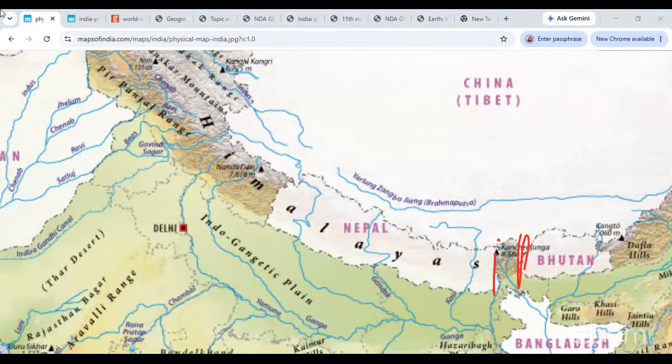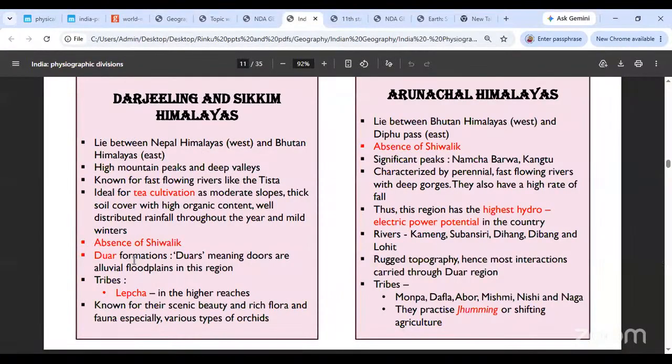Now this entire Himalayas is characterized by very high mountain peaks and very deep valleys. The rivers are very fast flowing because they run along very steep slopes, like the Tista, and this area is very famous for tea cultivation. Because you have moderate slopes over here, a very thick soil cover, usually, unlike tableland slopes which are not that thick, and high organic content because there are enough trees. So there will be enough humus content in the soil also. And a well-distributed rainfall. This is not the region where you get rain only between June to September.